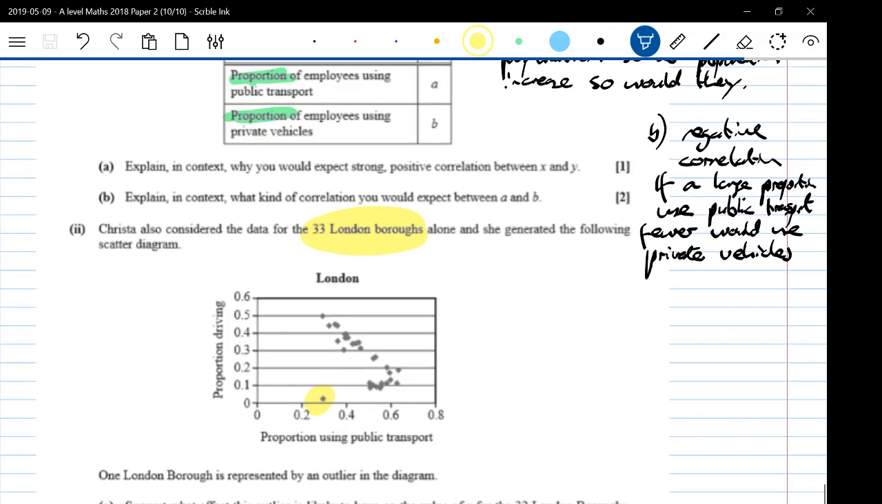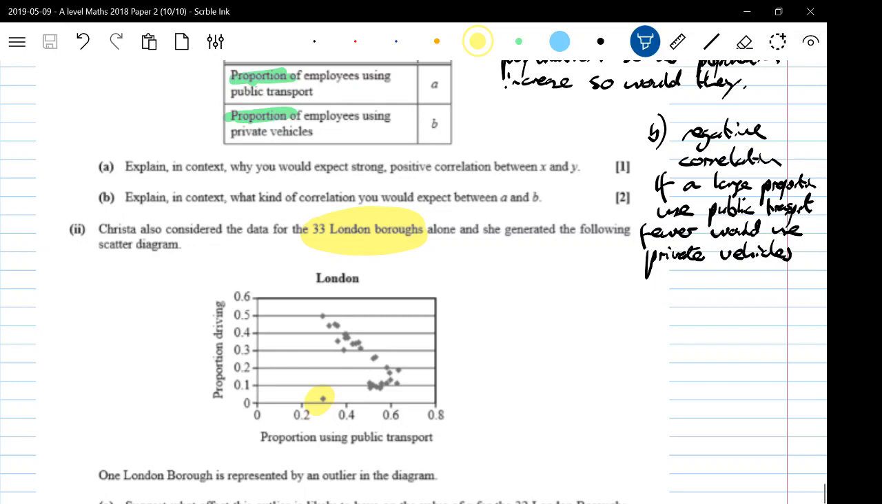That if you notice, this is part B of the previous question. This is the proportion driving and the proportion using public transport. It's A and B from there. And you've got a negative correlation. So the answer to that previous part was actually kind of given a little bit in this, although this is just the London boroughs as opposed to the whole country. We've got an outlier. Suggest what effect this outlier has on the value of R.